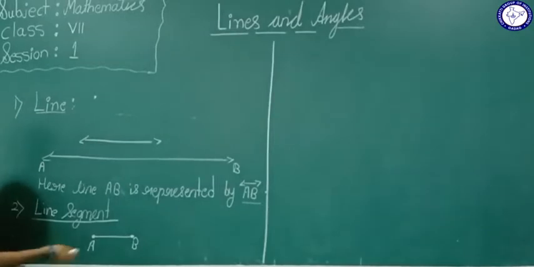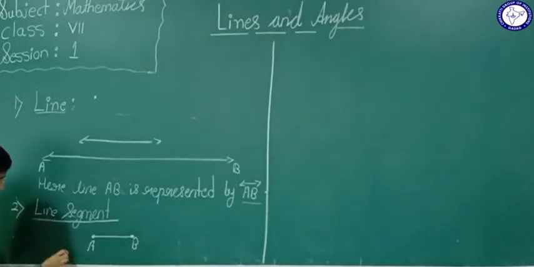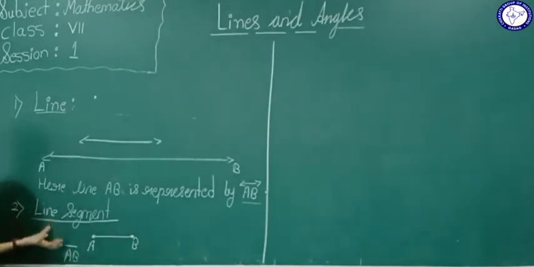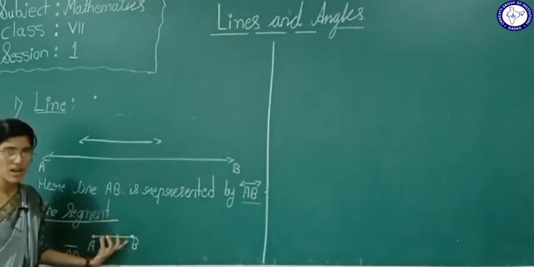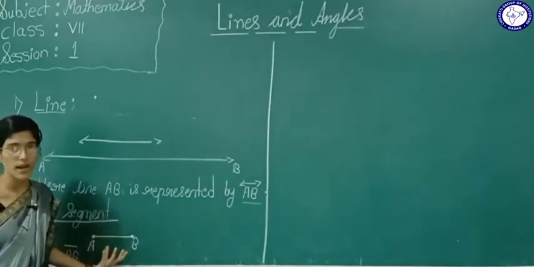Now see here the line segment AB. See how we will represent this line segment AB. This line segment AB is represented symbolically like this. This is a line segment AB. So what is a line segment? A line segment is a part of a line which has 2 end points.